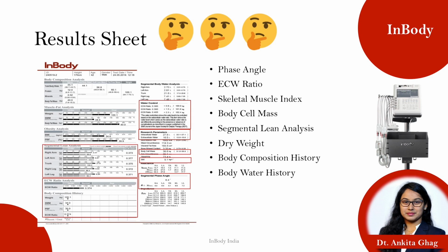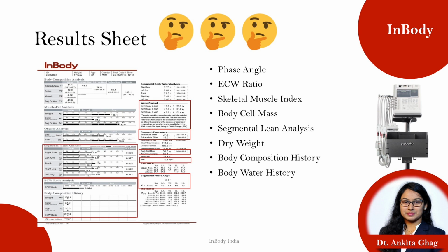Now that we know that we are going to obtain such a result sheet, we need to know which parameters we need to focus on. Firstly, we need to look for the phase angle that will tell us the nutritional value of our cell. Then we need to look for the extracellular water ratio that will tell us about the edema present inside the person. Skeletal muscle index and body cell mass will tell us about the sarcopenia status in the individuals who are admitted in ICU. Segmental lean analysis will again tell us about the sarcopenia.